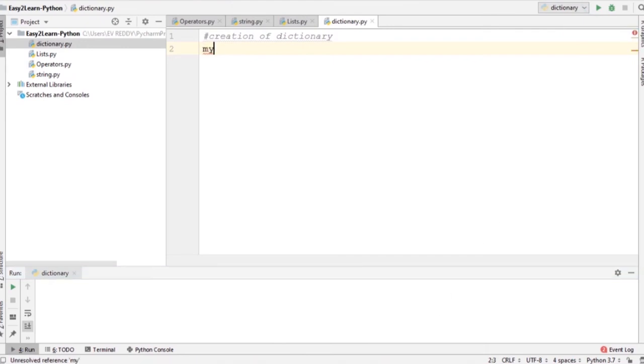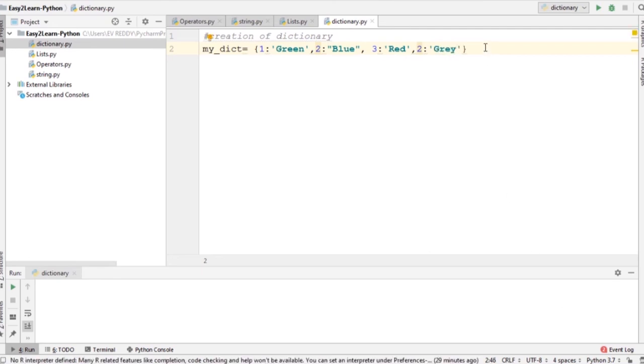Here, as I mentioned, a dictionary comes in curly braces. We have key value combinations: key 1, my value is green. For key 2, the value is blue, and then we have key 3 which corresponds to red. Then I will put in key 2 again with my color value as gray. You can see already that there is an error showing here, saying a dictionary contains a duplicate key, but let me see what happens when I print it.